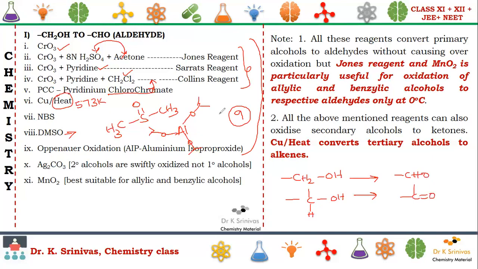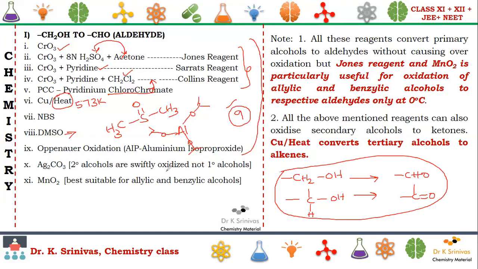All 9 reagents can be used for this purpose. So what you have to do? Don't worry about that 22 number or 26 number of reagents. Just check these reagents properly. Out of 11, 9 are used directly here, converting primary alcohols to aldehyde and secondary alcohols to ketone.